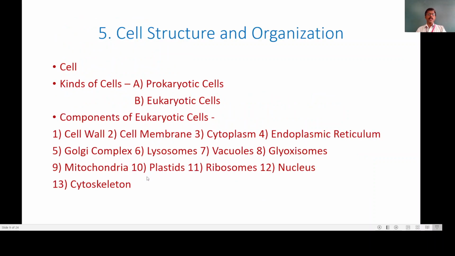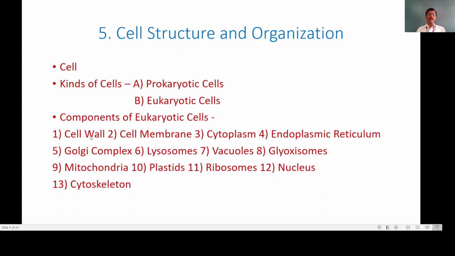Now moving towards the next topic, cell structure and organization. Now in our standard 9th and 10th, we have studied that the cell is the basic structural and functional unit of all living organisms. Now in detail, we will study the structure of the cell, then kinds of cells. It means the prokaryotic cells and eukaryotic cells. You may have studied the prokaryotic and eukaryotic cells in standard 10th. Then components of eukaryotic cells.